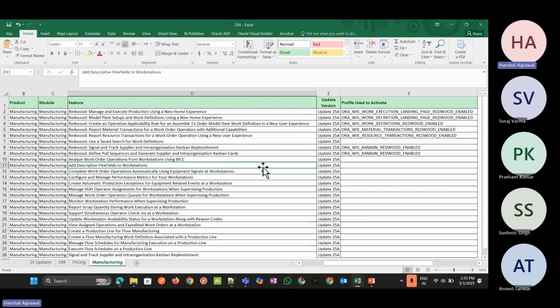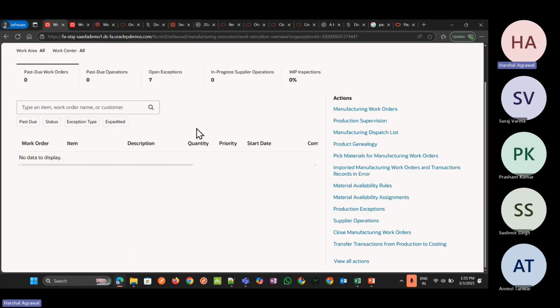In this we have added a descriptive flexfield, and we can use it and define it while creating the work definition itself.